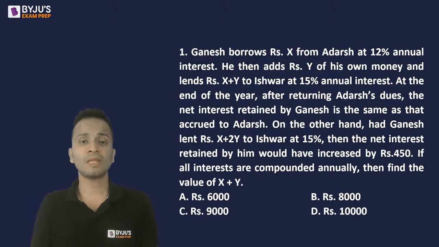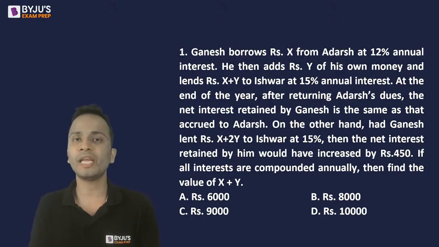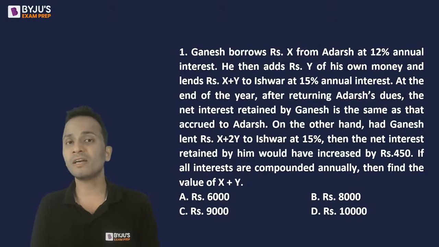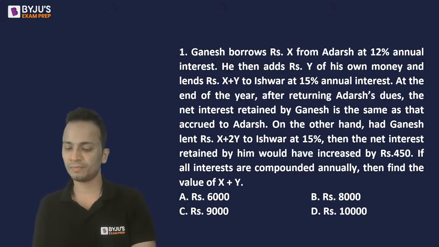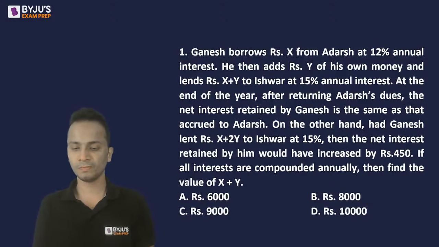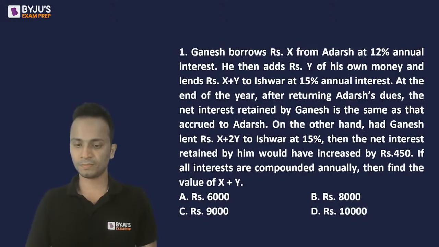On the other hand, had Ganesh lent rupees X plus 2Y to Ishwar at 15%, then the net interest retained by him would have increased by rupees 450. If all interests are compounded annually, then find the value of X plus Y. You must quickly find the answer.